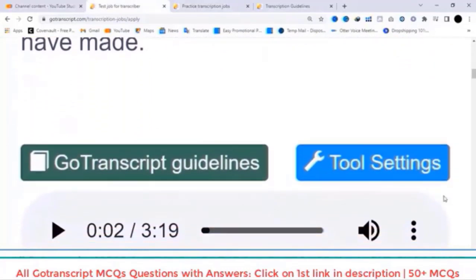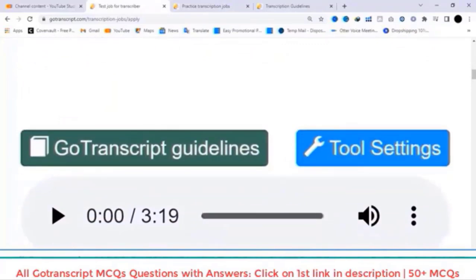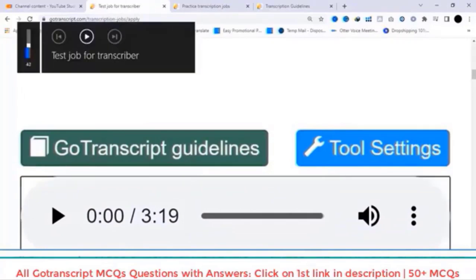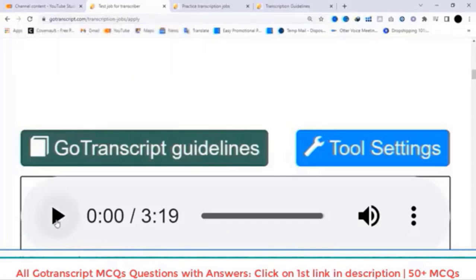These are their guidelines and these are some of their tool settings. And here is the audio. So you can also convert any audio or video into text automatically for free by watching my tutorial, whose link is also provided in this video description. So let's play this audio and type it.